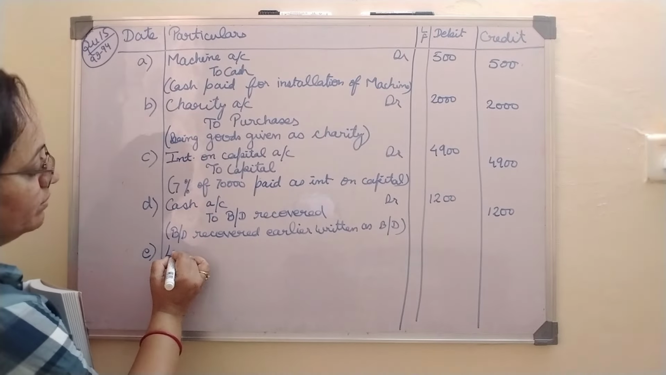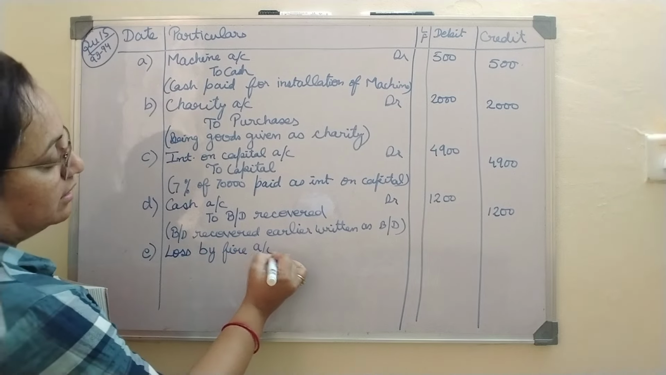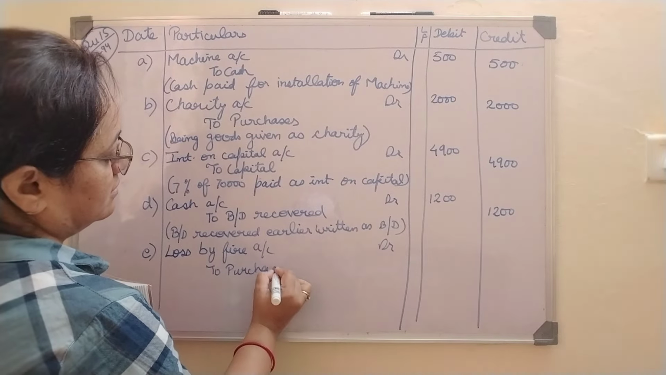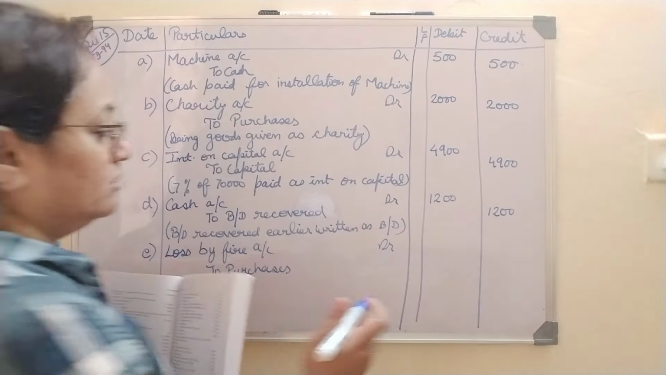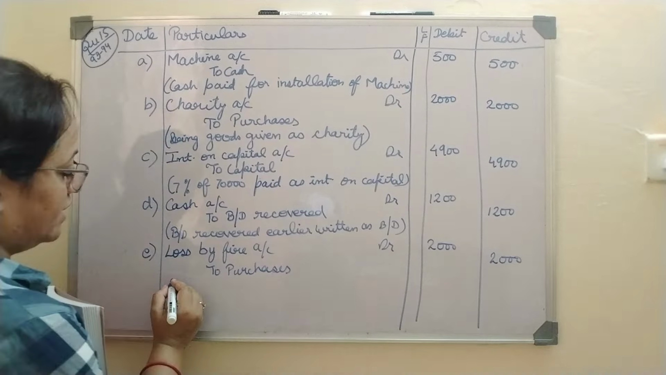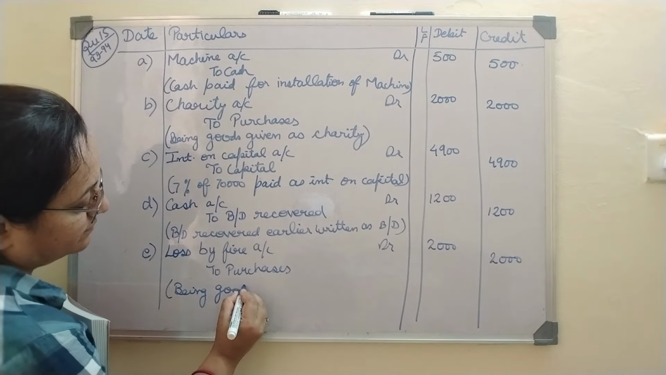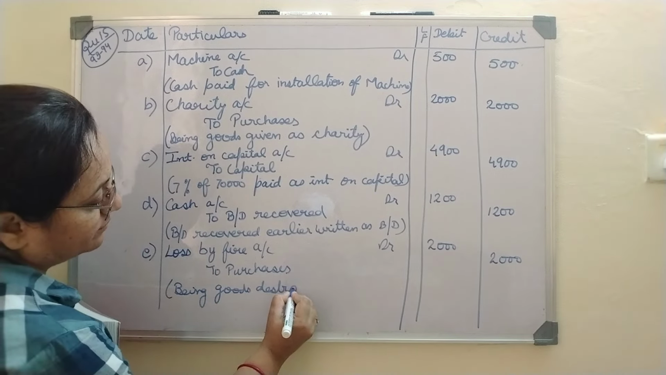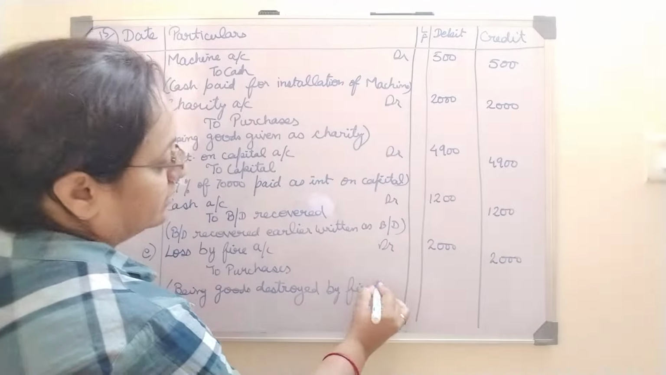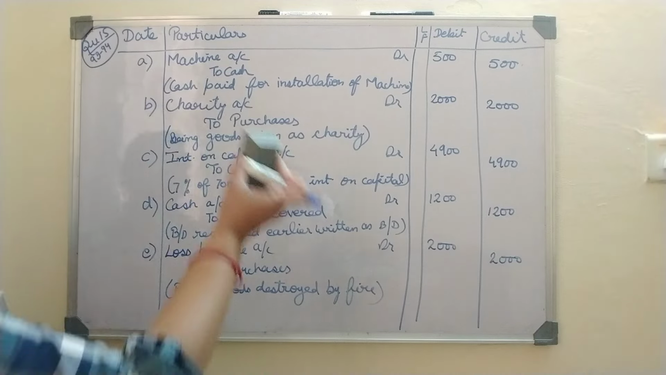Now one account we will open, loss by fire account, debit to purchases, right? So 2000 is the loss we are facing because of fire, being goods destroyed by fire. Okay, now we move on to the next part.